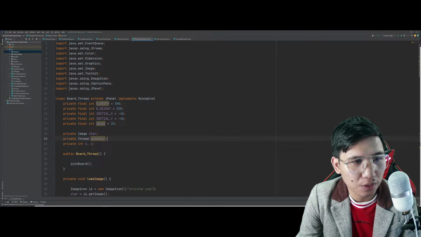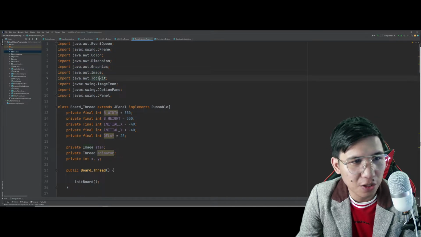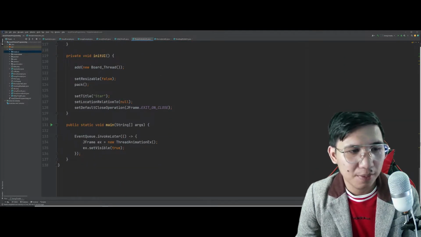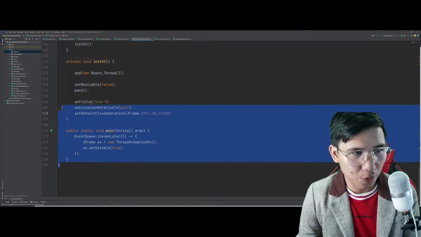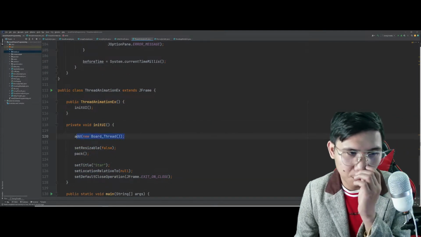Take note, dito tayo sa may packages natin. So we have image and we have the toolkit. We have the image icon, the option pane. So parang pareho lang, di ba? Pero dito, sa main method, we already know how to do this. And the init UI and the board underscore thread.